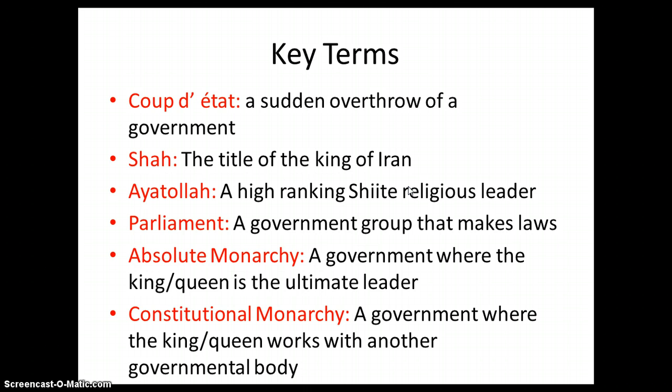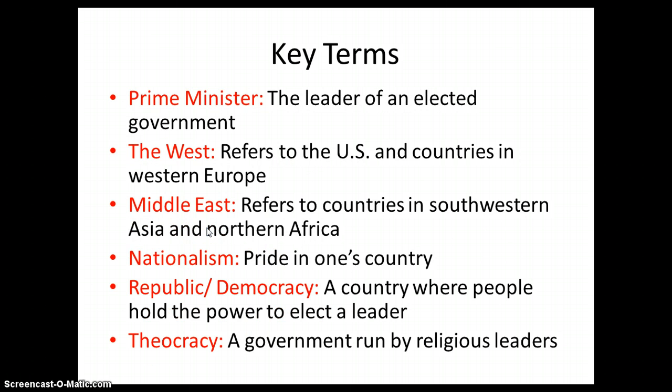Whatever they say goes. A different version of a monarchy is a constitutional monarchy. And a constitutional monarchy is a government where the king or queen has to work with another governmental body. So they can make decisions, but they have to run those decisions by another group, usually Parliament. Few more. Prime Minister. Prime Minister is the leader of an elected government. You can think about it kind of like our president.